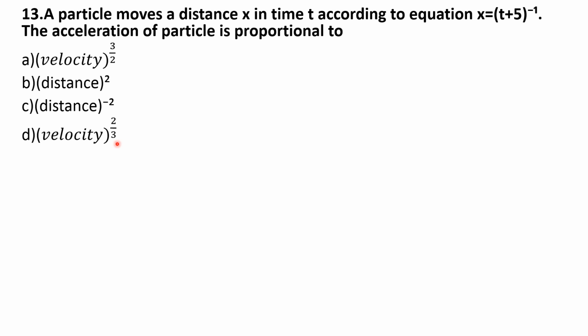Here in this question, the distance of the particle is given in the equation x is equal to t plus 5 whole to the power minus 1. Here you have to find acceleration.